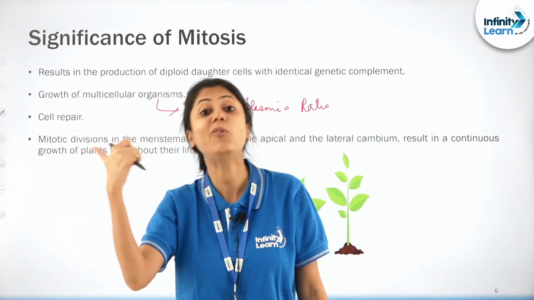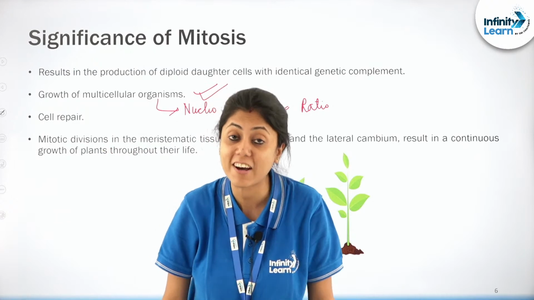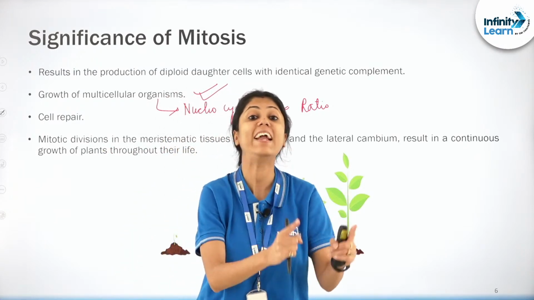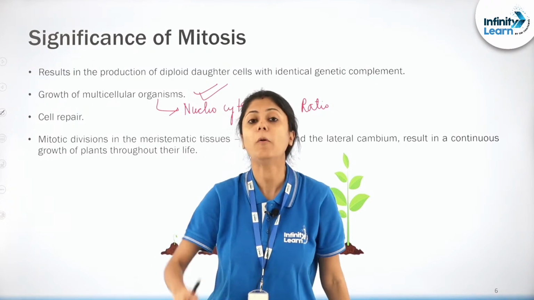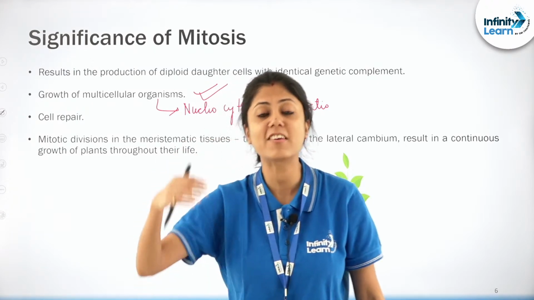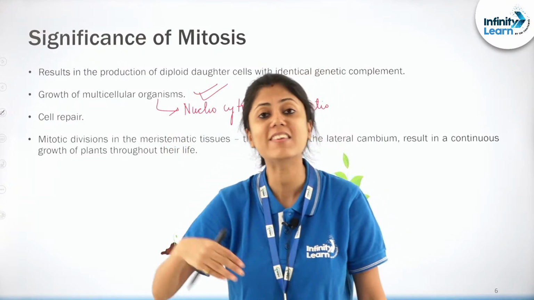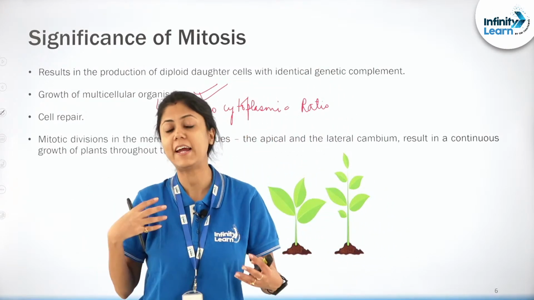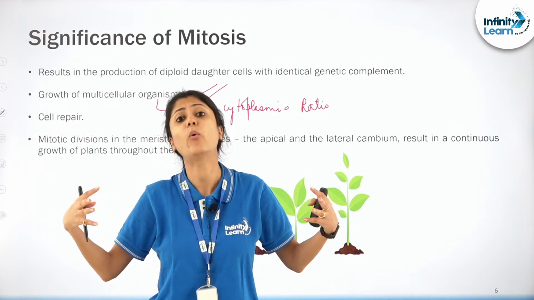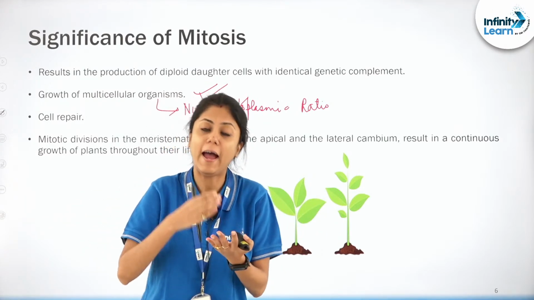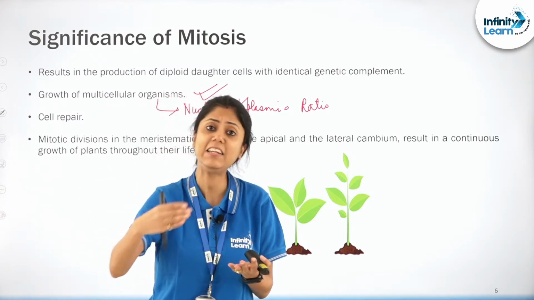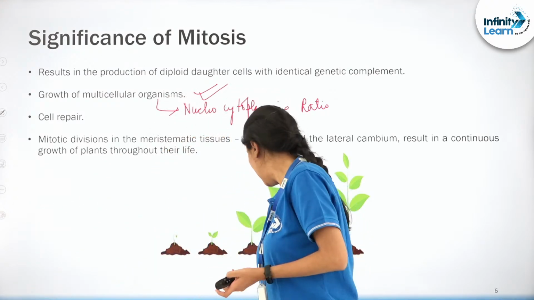And whenever the nucleocytoplasmic ratio is disturbed, that is the time the cell will undergo cell division. Okay? So please remember, as an organism grows, growth is taking place. Why? Because of disturbance of the nucleocytoplasmic ratio, because the cells are growing in size, so they need to divide, and because of that there is continuous mitosis taking place, leading to the growth of the organism, right?